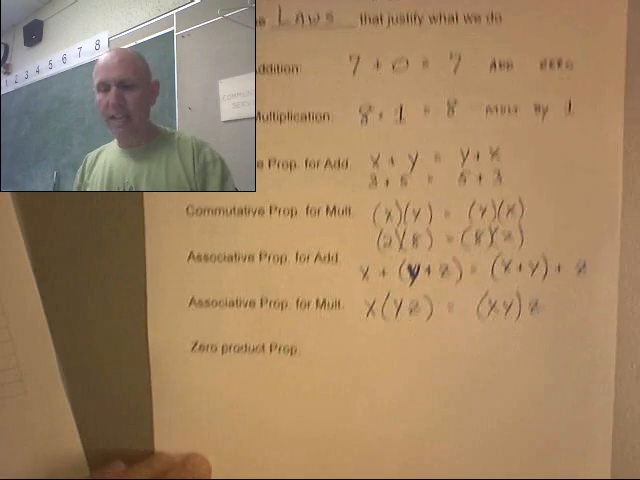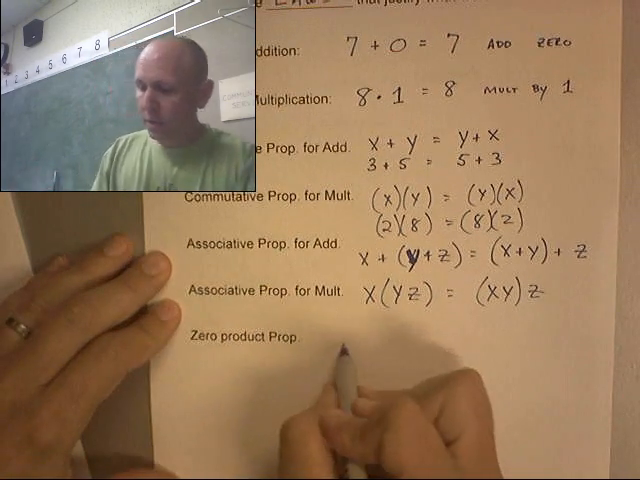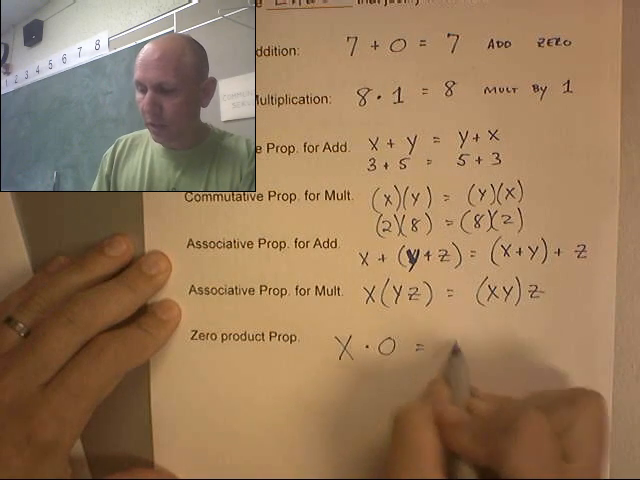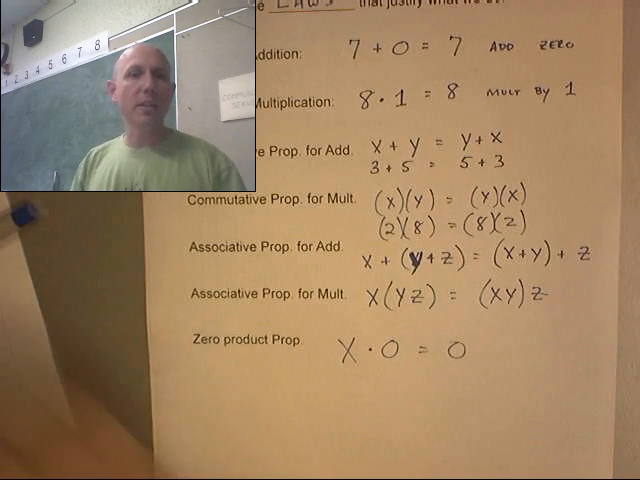And the zero product property basically says that anything times 0 is 0. So x times 0 equals 0. There you go. Anything times 0 is 0. Go practice those.